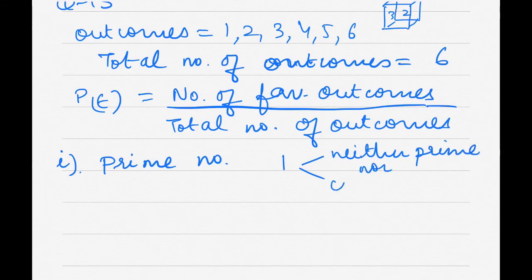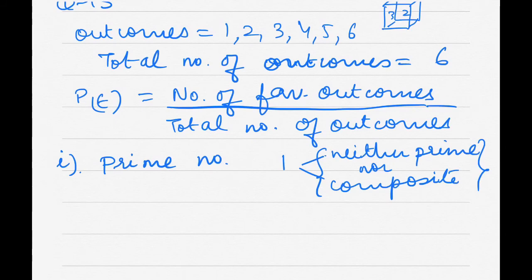You have to remember that. The reason is that every prime number has two factors, 1 and the number itself, but 1 has only one factor. That's why it is not prime and it is not composite either.